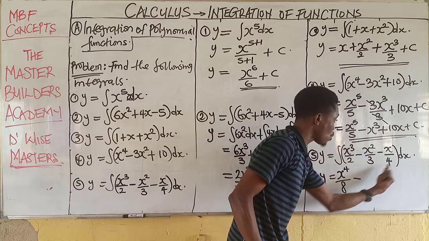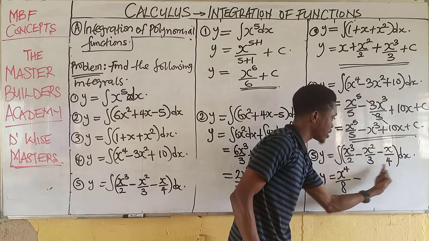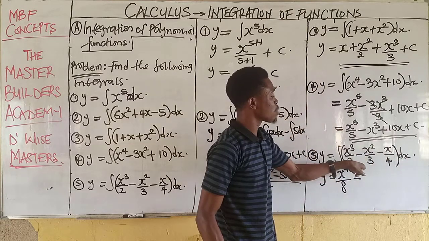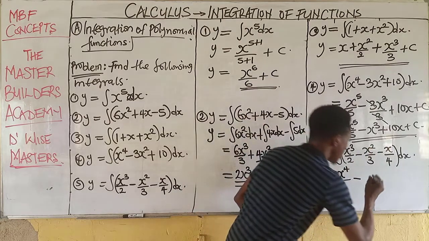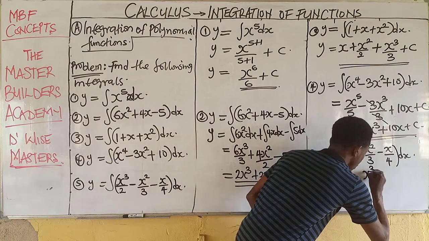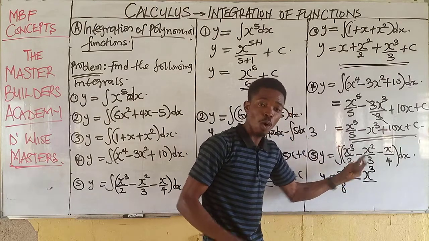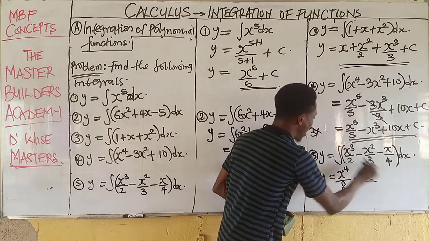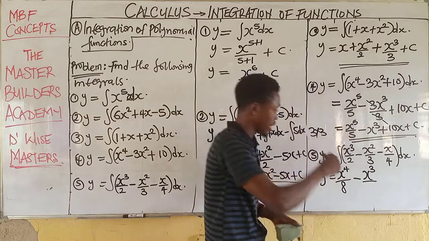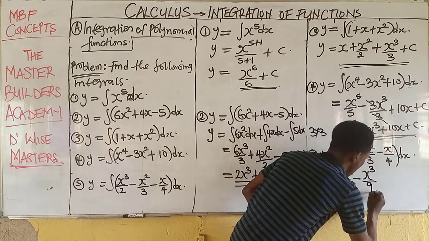here this is the second term. When we integrate x squared over 3 with respect to x, when we increase the power by 1, this will give us x raised to the power of 3 all over 3, which is the existing denominator, multiplied by the new power. And 3 multiplied by 3, this will give us 9.